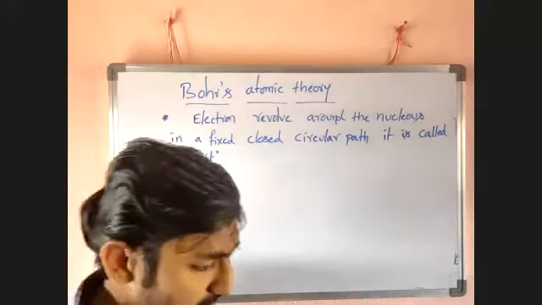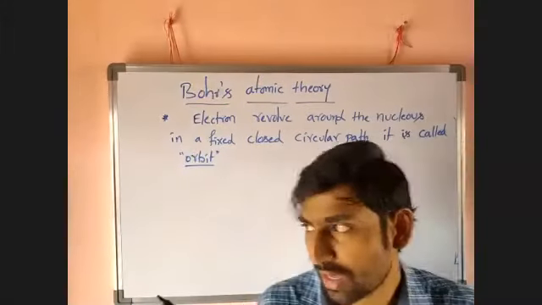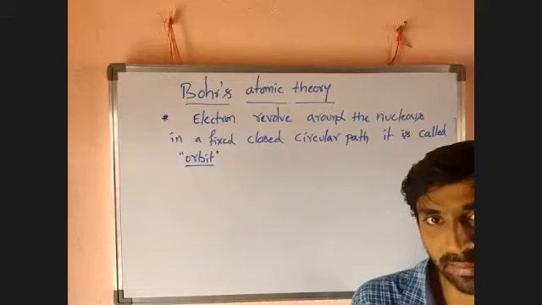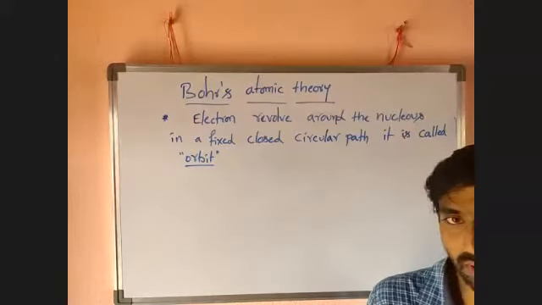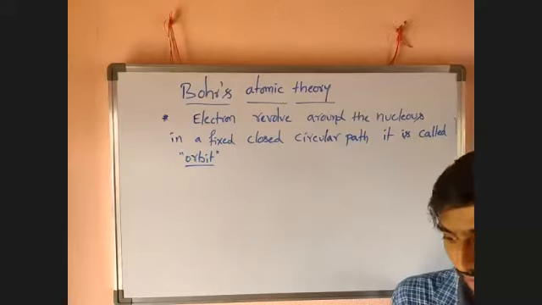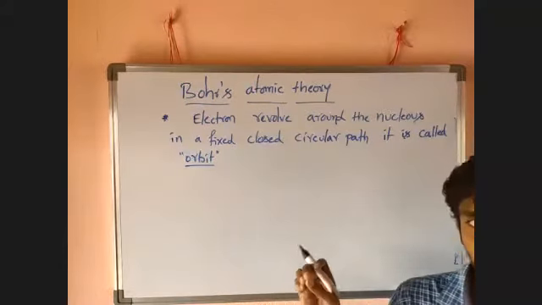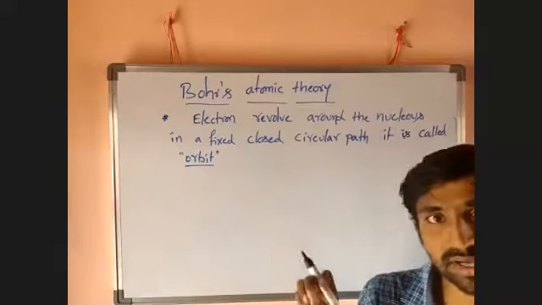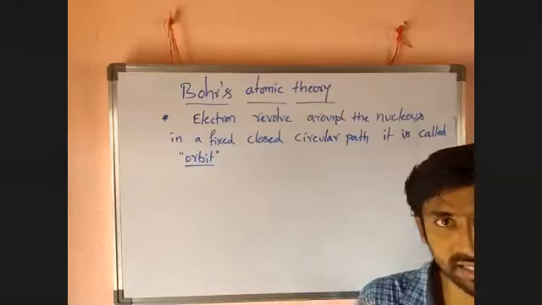We know that an atom has different subatomic particles. What are subatomic particles? Electron, neutron, proton. Already yesterday I told you the charge of electron is 1.602 into 10 to the power of minus 19, that is minus 1. Proton is plus 1.602 into 10 to the power of minus 19.